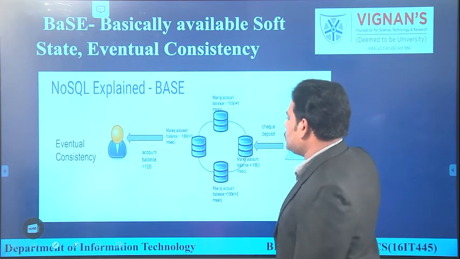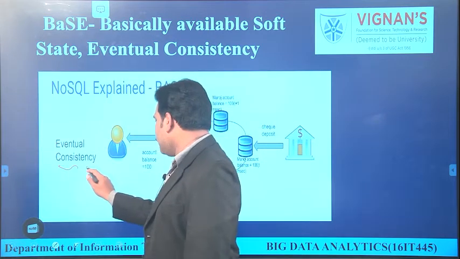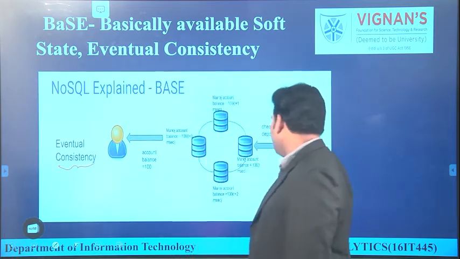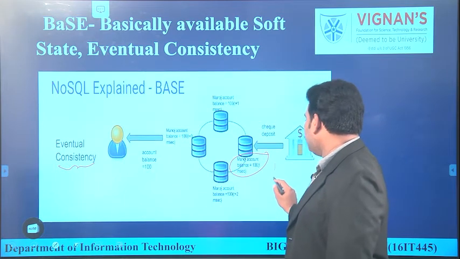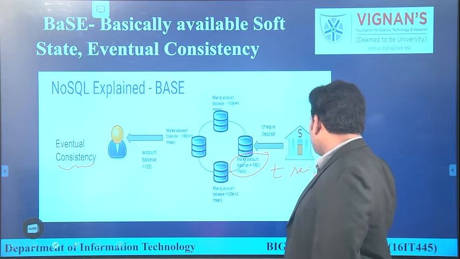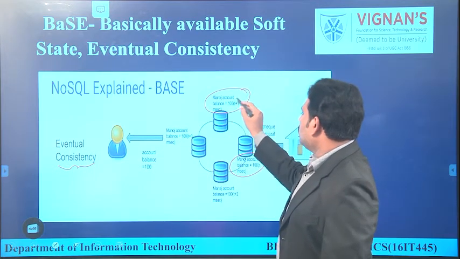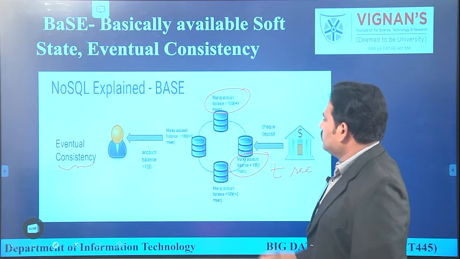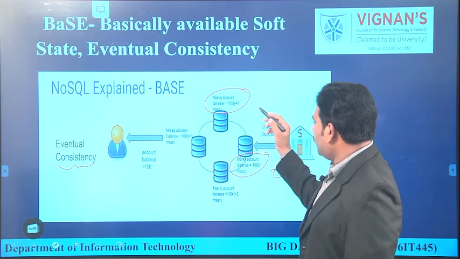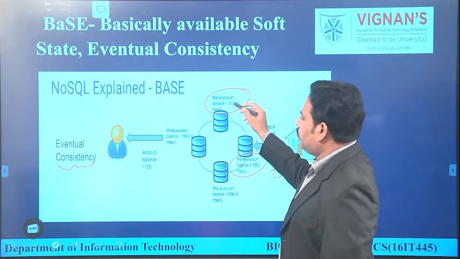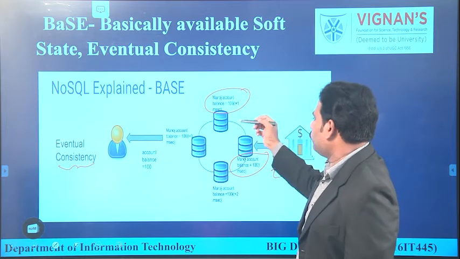And the third one is eventual consistency, which is related to the timestamp for each and every activity. Now the Manoj account has been updated at a time of t seconds. Now at time t plus 1 seconds, the Manoj account balance is again 100 rupees. That means it was at t seconds, and after t plus 1 seconds, data was updated. In the previous slide, it was not updated because it requires some amount of time.